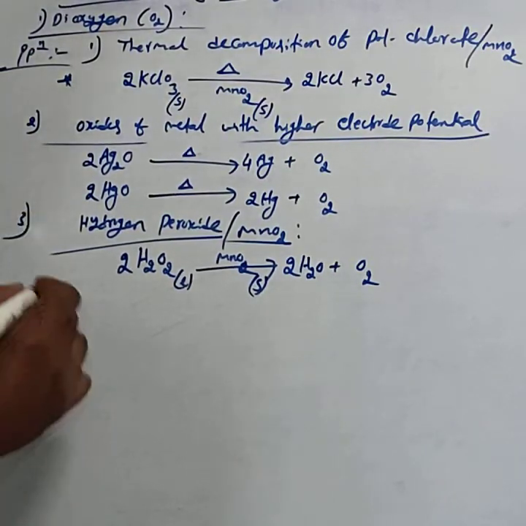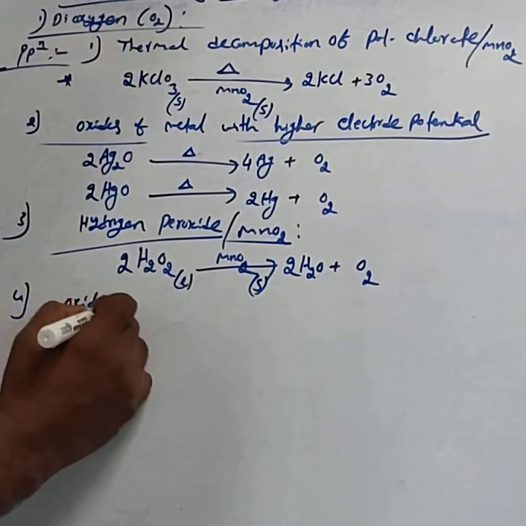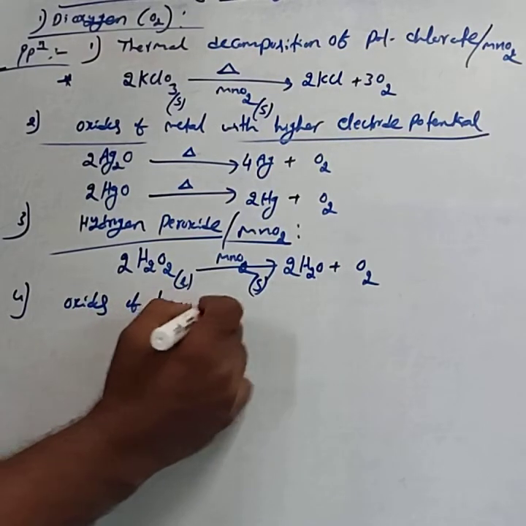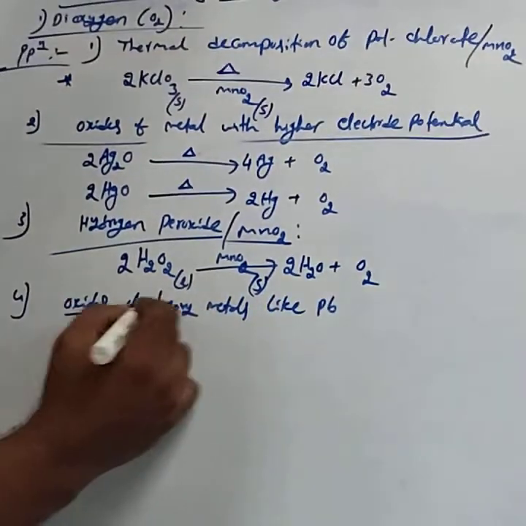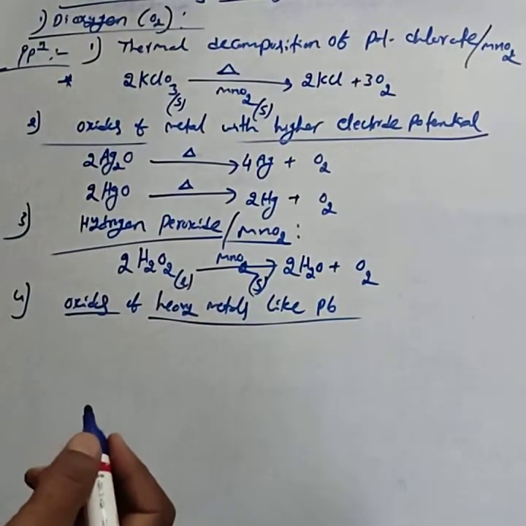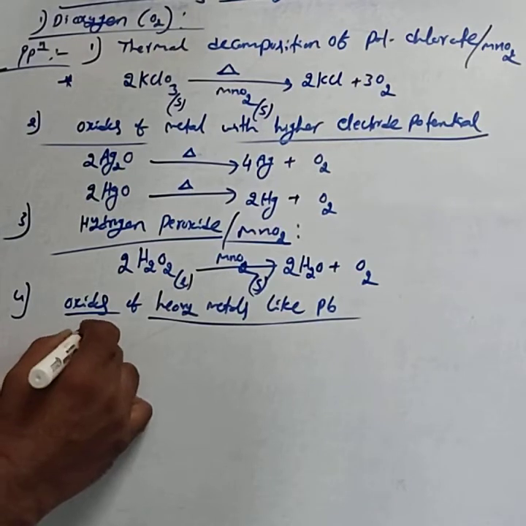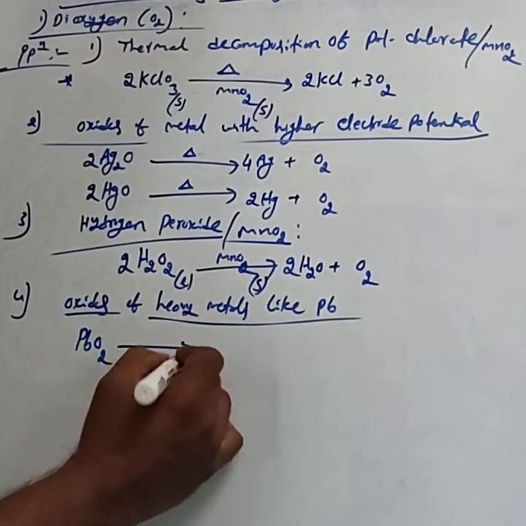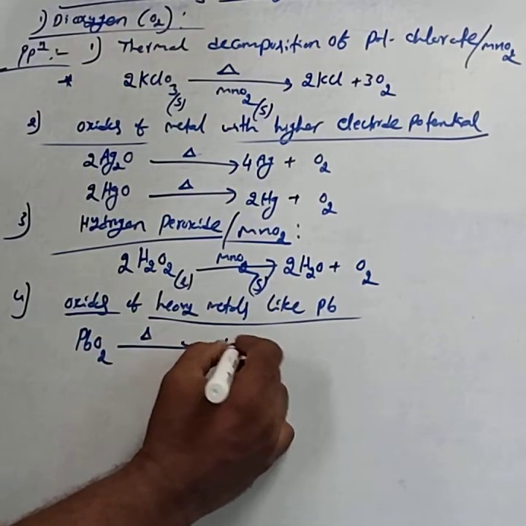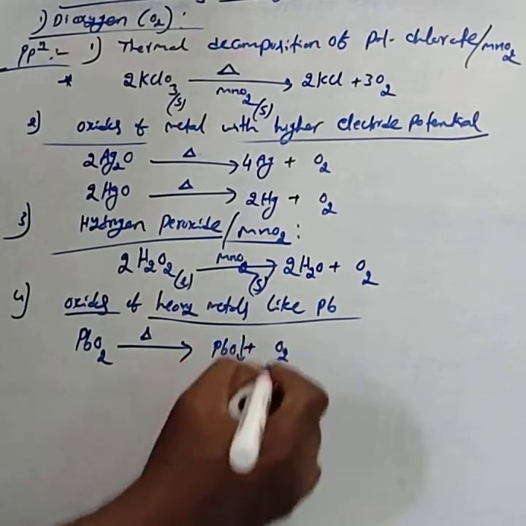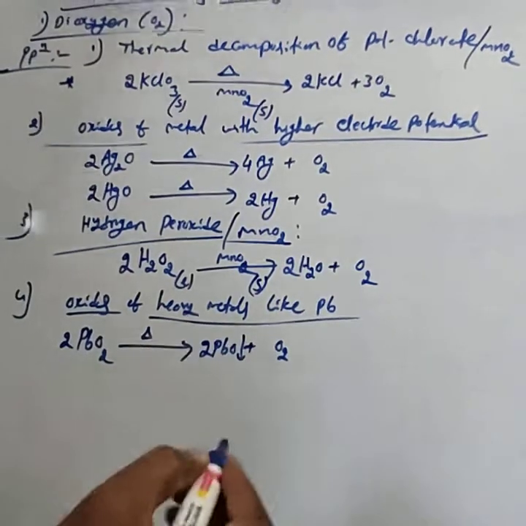Then again, by the thermal decomposition of the oxides of heavy metals like lead. PbO2 upon heating gives PbO and O2, where PbO is the residue. So 2PbO2 gives 2PbO plus O2.